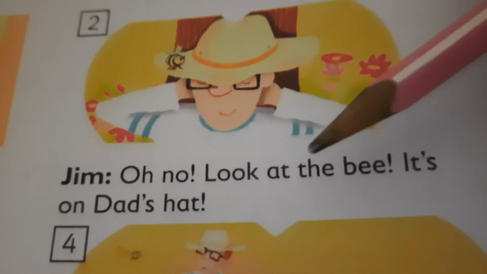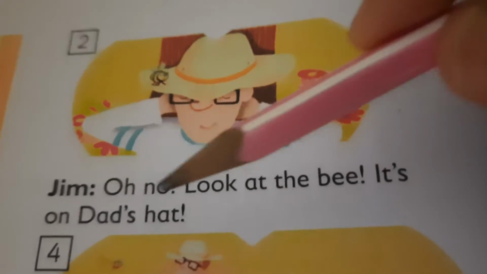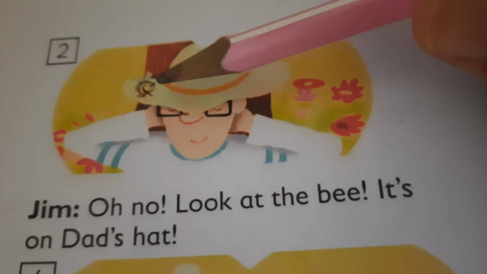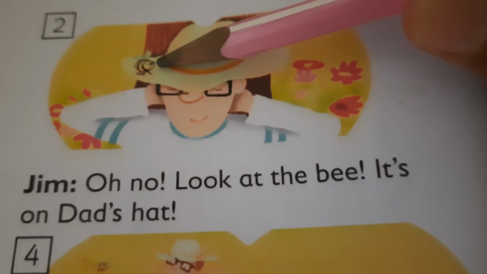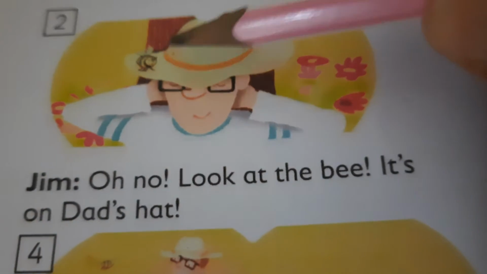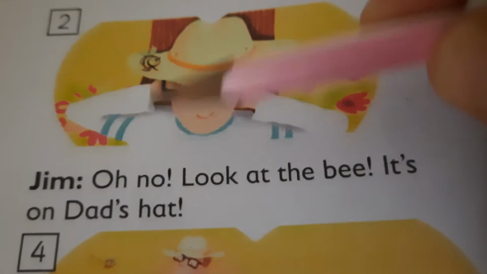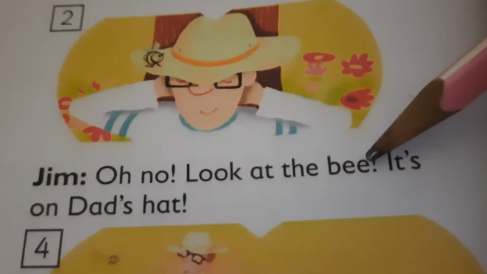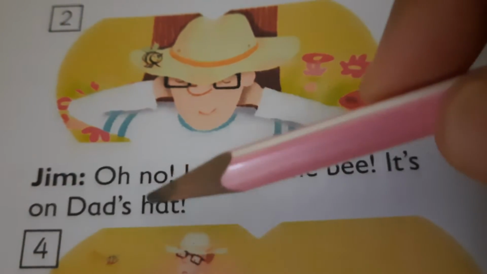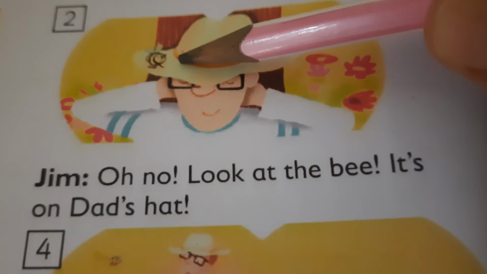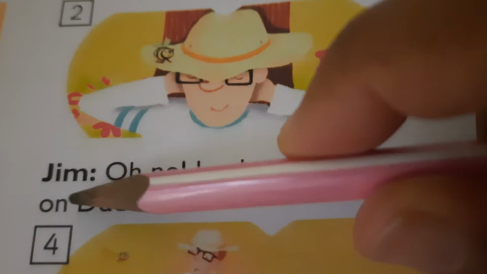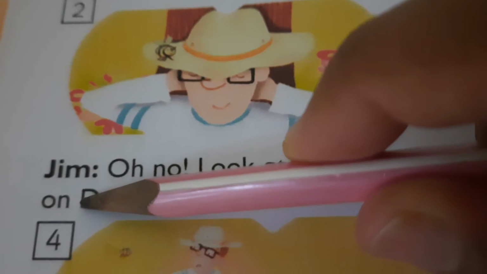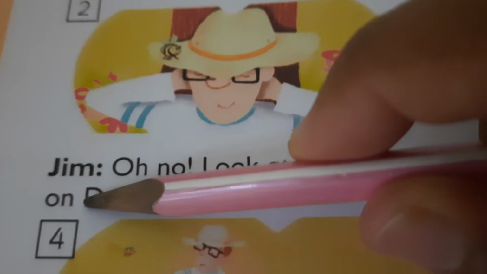Oh no! Look at the bee. It's on Dad's hat. Where is the bee? On Dad's hat. So here this word on shows the position of a bee. Oh no! Look at the bee. It's on Dad's hat. Okay, so where is the bee? Bee is on Dad's hat. So on is the word that shows the position of the bee.